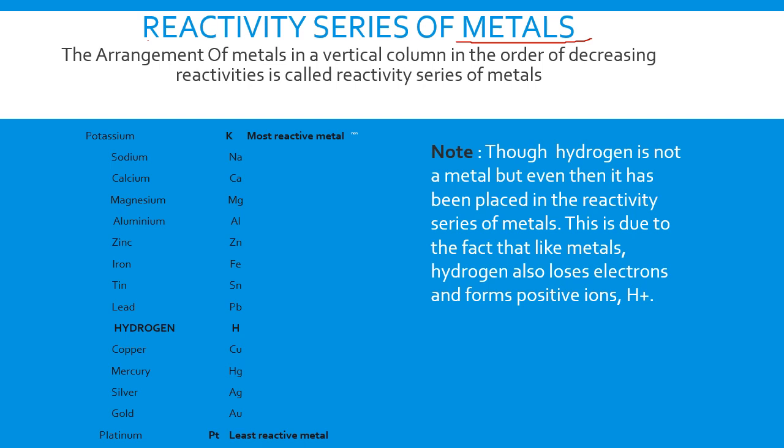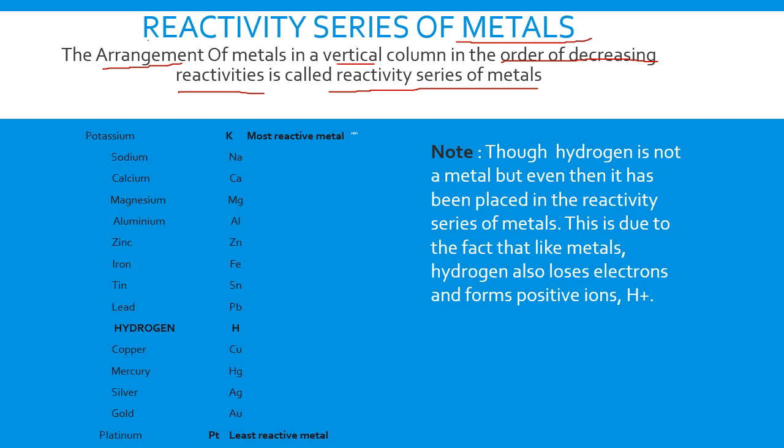So let us recall once again what the reactivity series of metals is and how the metals are arranged in this series. The arrangement of metals in a vertical column in the order of decreasing reactivities is called the reactivity series of metals.